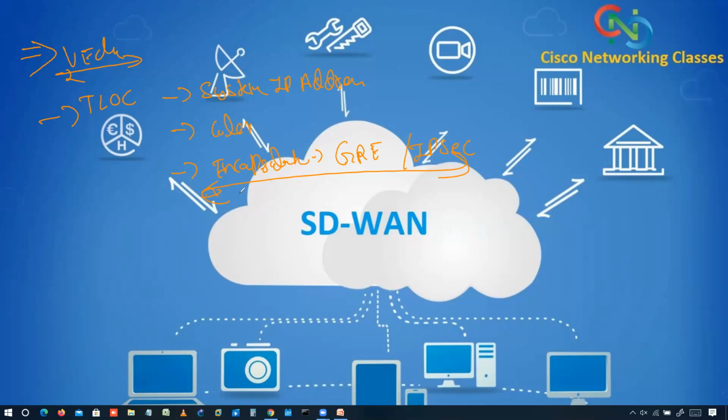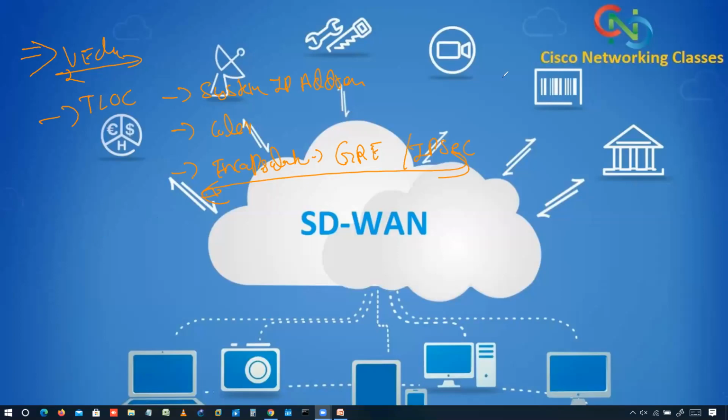Now, TLOC routes are advertised to vSmart via OMP, as I told you, along with a number of attributes, including the private and public IP addresses and port numbers associated with each TLOC, as well as color and encryption keys. About the color keys we'll discuss. These TLOC routes with their attributes are distributed to other WAN edge routers. Now let's talk about what those colors are and how we can differentiate them.